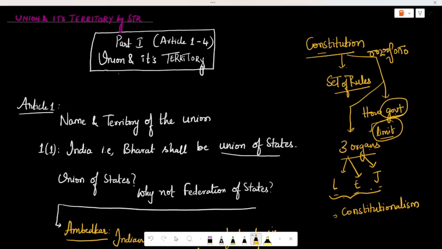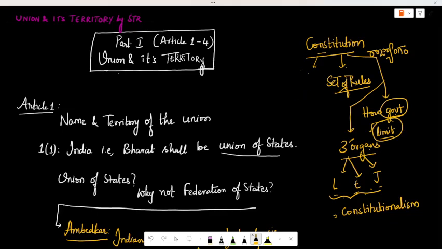The concept is called constitutionalism. And also the constitution will be giving a set of powers, and it will also have a set of rules on how the three organs of the government should work, and it will be limiting the government's powers. It will also have different parts, schedules, and different articles. I will be teaching how to deal with these articles, and how to remember them, in the next lecture.